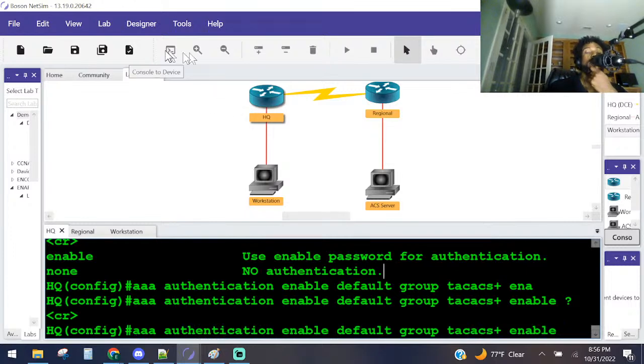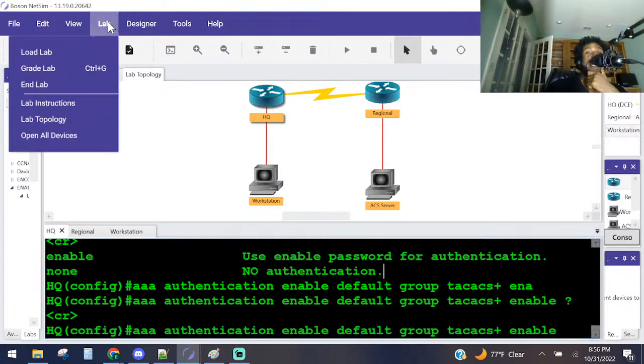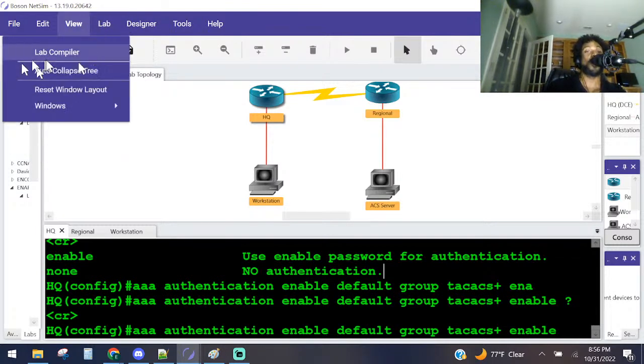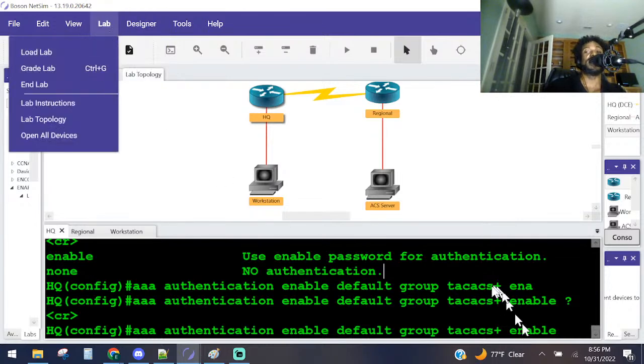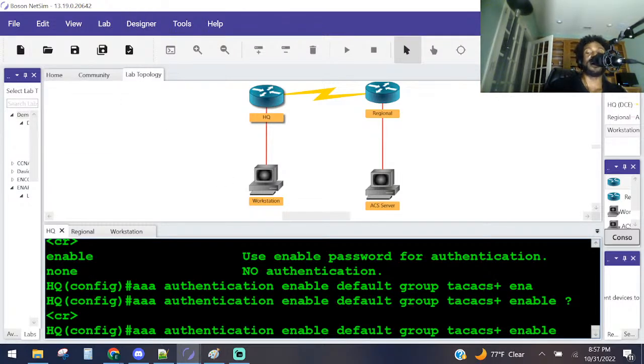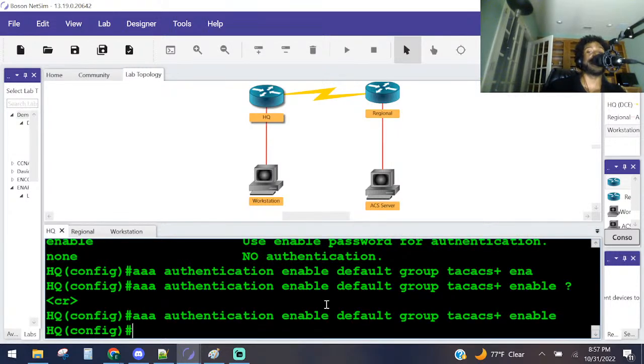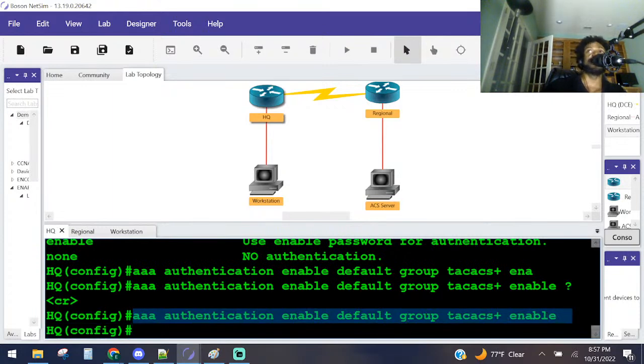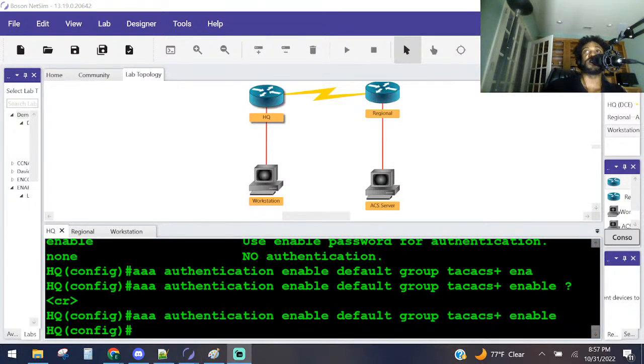One thing I like about Boson NetSim is that we could do the lab, right, and then grade the lab, and it'll let us know what we've got wrong here. So shout out to the folks at Boson for giving us the answers here. This is like we can look at the back of the book for the answers, right? Or we just press Control G and it'll let us know. So let me go ahead and go out on a limb and say that's what we got to do. I'm going to press enter there because that one's kind of funky here. Again, AAA is just kind of funky for sure.